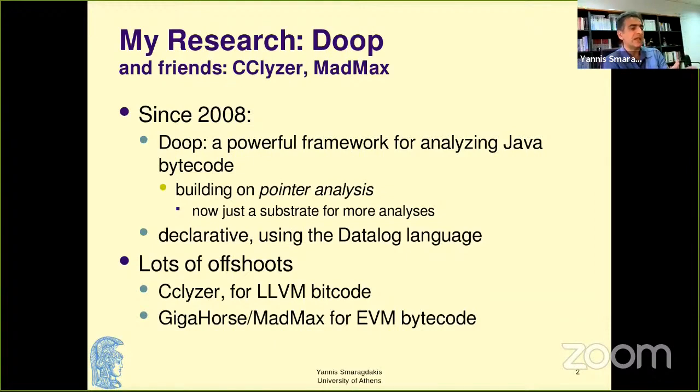It was originally a pointer analysis framework. Now it includes many other kinds of analysis, but they all have the same basic form of value flow analysis. And pointer analysis plays a very big role. Taking DOOP as an example, we've had several offshoots. We've had another framework, Clyther, for LLVM bitcode, and frameworks that Bernard earlier alluded to for analyzing Ethereum smart contracts like GigaHorse and MadMax.